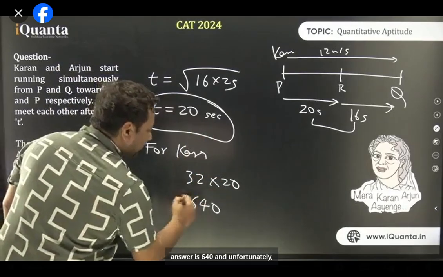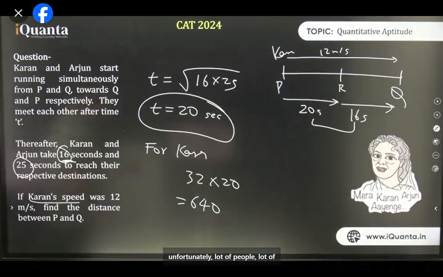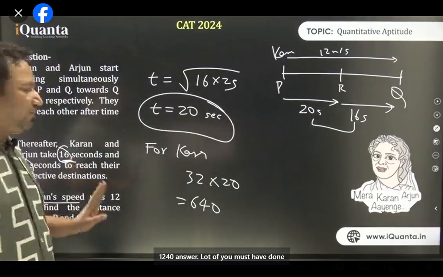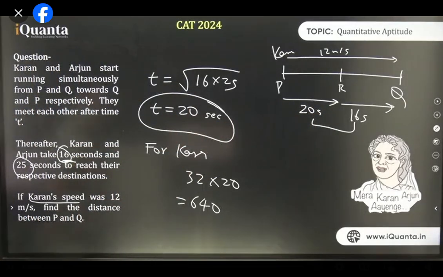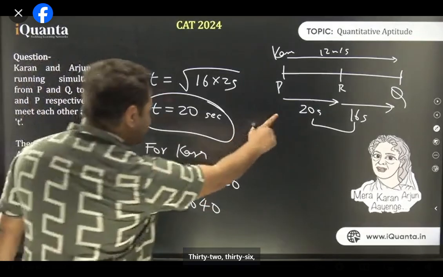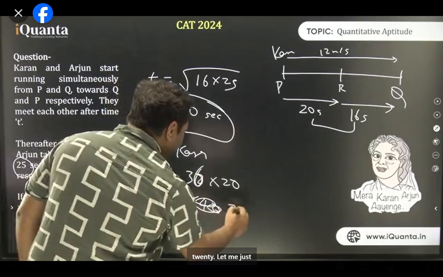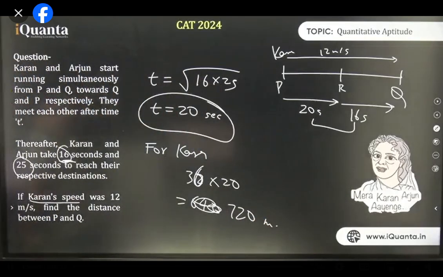The answer is 640, and unfortunately, a lot of people did not consider 16 seconds. They forgot it. They multiplied 20 with 12 and said 240 is the answer. A lot of you must have done that. So what is the total, 32, 36? 36. So the answer is 720 meters. Is this clear, everyone? 20 was the time for Karan to meet Arjun, and then he took 16 seconds more to reach Q. The speed is 12, not 20.